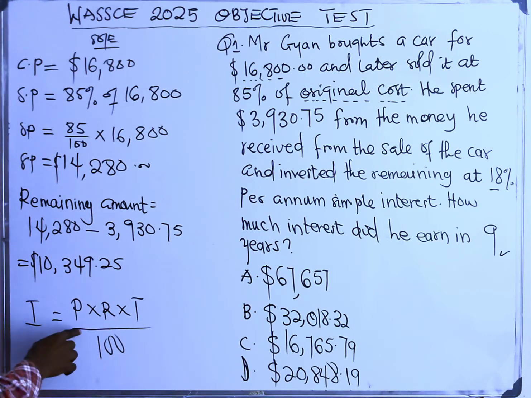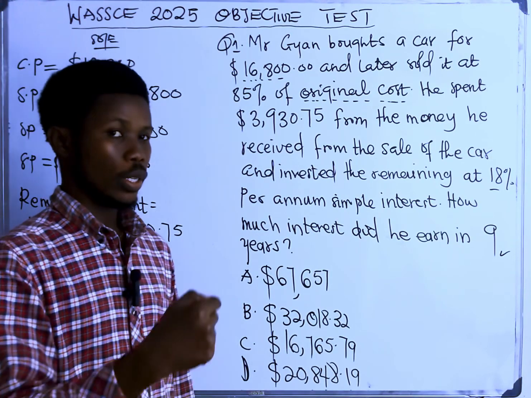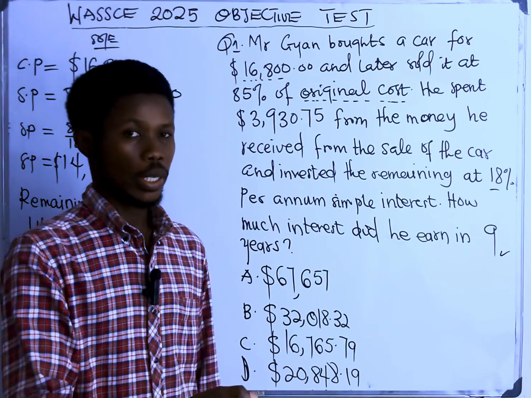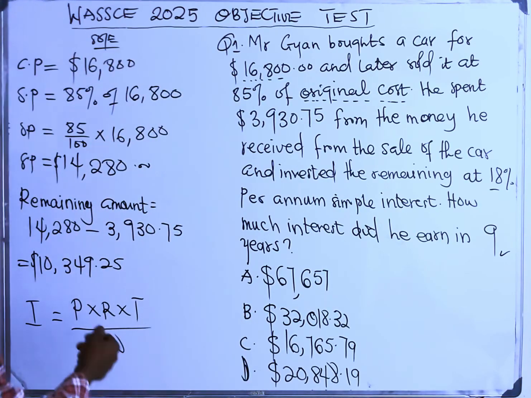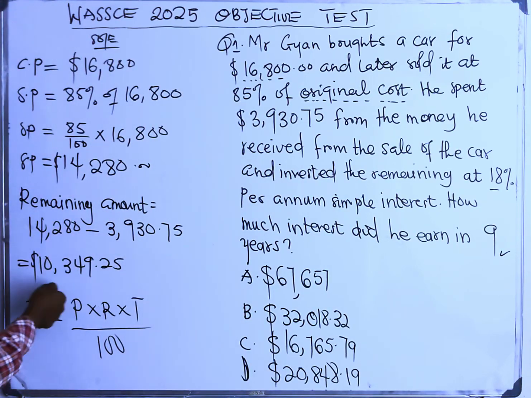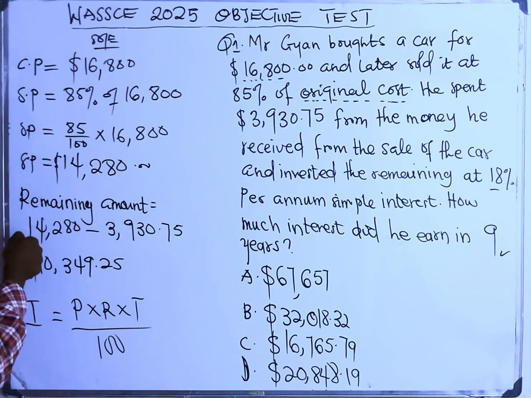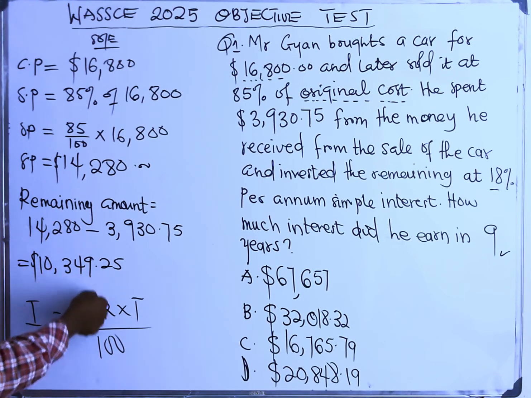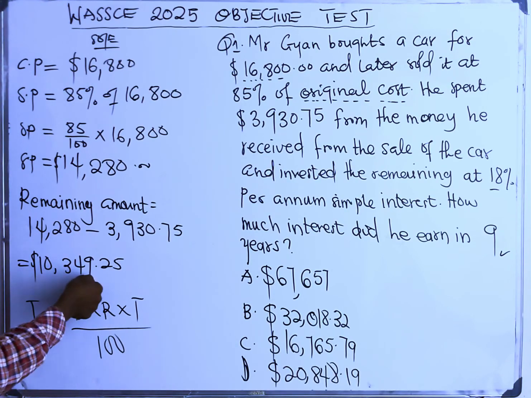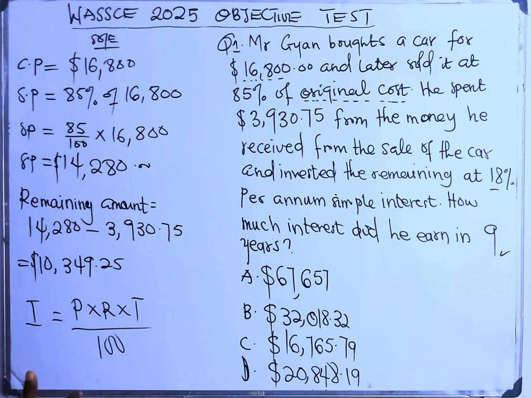So we need our principal. What is our principal? The principal is the money you invested, or the person invested. So in this case, this is the amount he invested, that's the remaining amount. He didn't invest the cost price, he didn't invest the selling price, but he invested the remaining amount. So that becomes your principal. Let's substitute this into the formula and we get our answer.